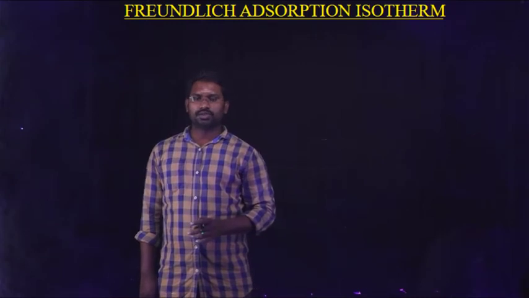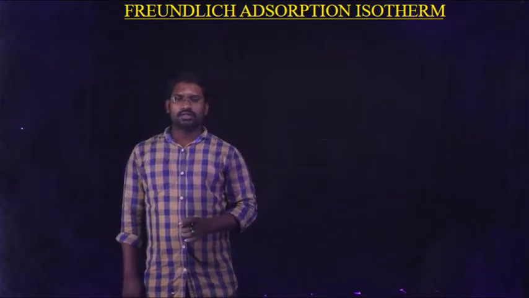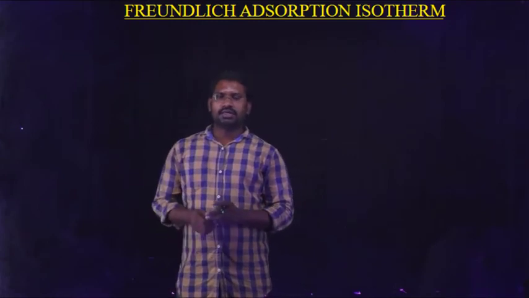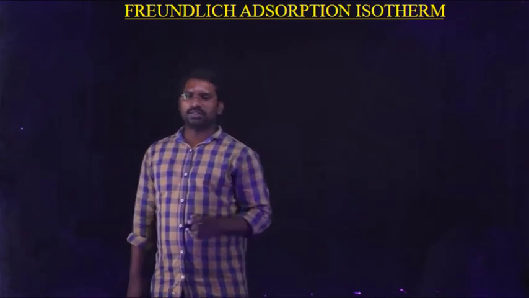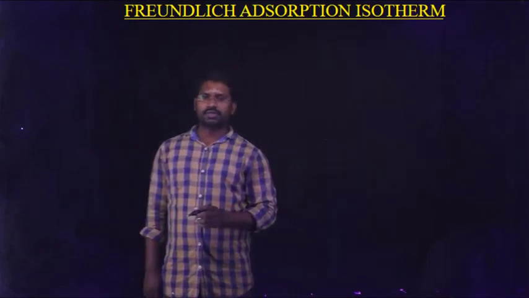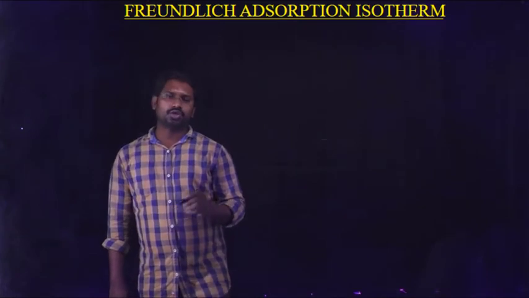Okay students, look at the Freundlich adsorption isotherm. We know that the adsorption isotherm gives the information between the extent of adsorption, x by m, versus pressure. Freundlich is a scientist's name. He gave a relation for the adsorption isotherm, known as the Freundlich adsorption isotherm.